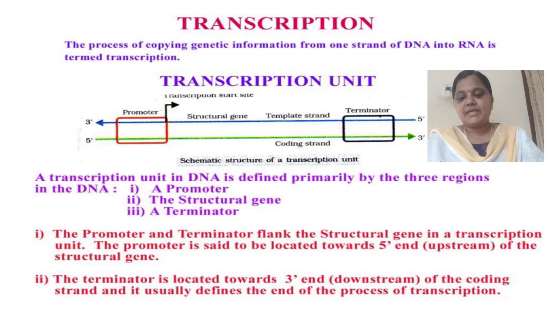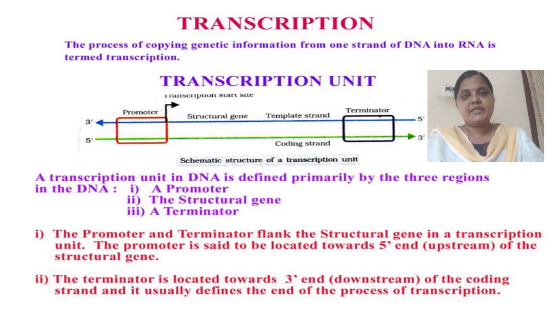So once again, note this: the structural gene in a transcription unit can be monocistronic or polycistronic. Monocistronic genes are present mostly in eukaryotes, and polycistronic genes are present mostly in bacteria or prokaryotes. So this is about the transcription unit.